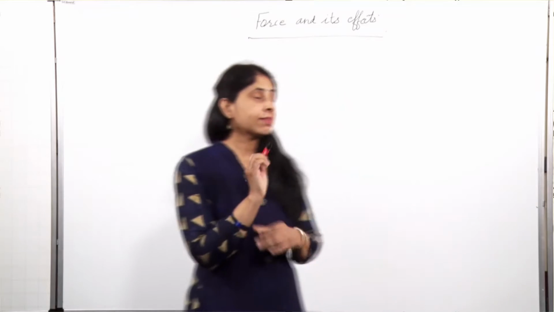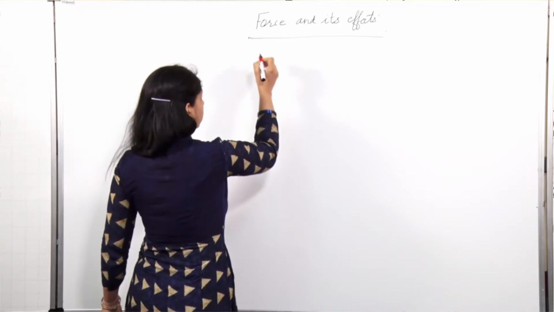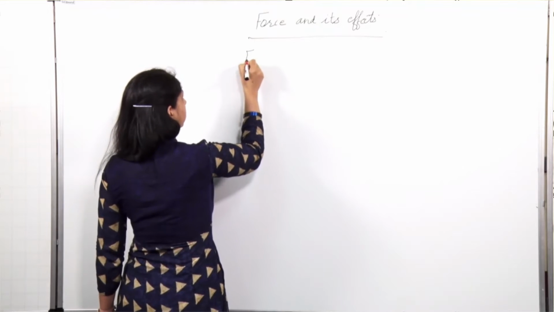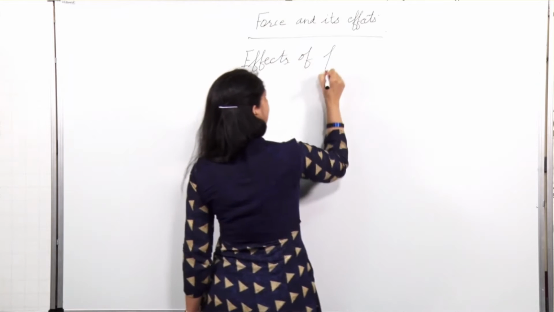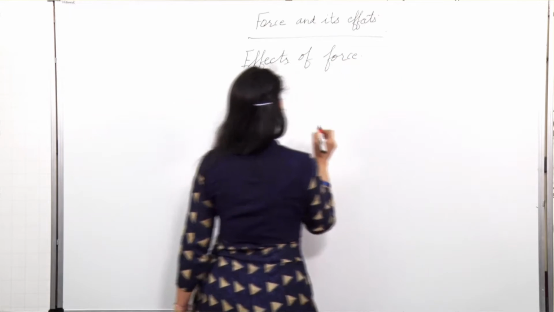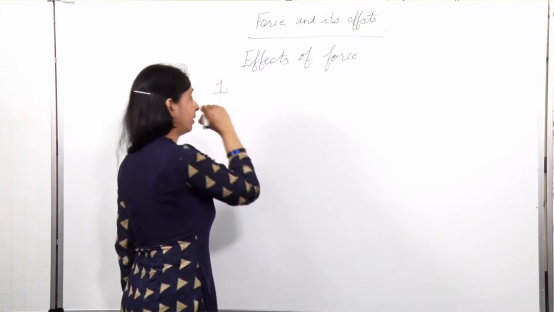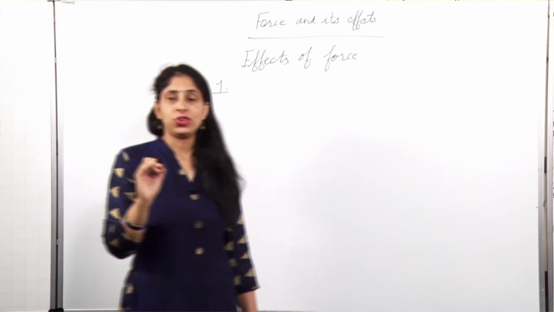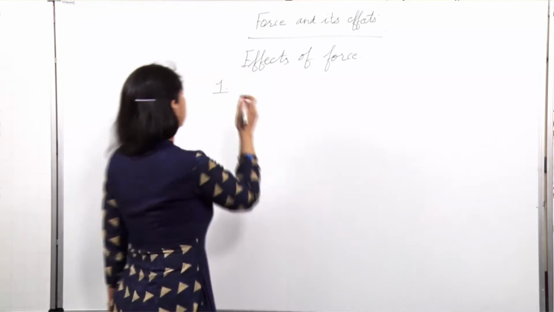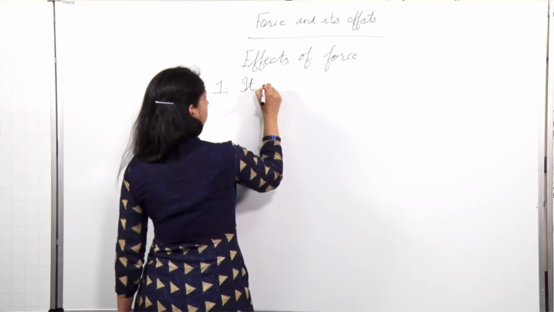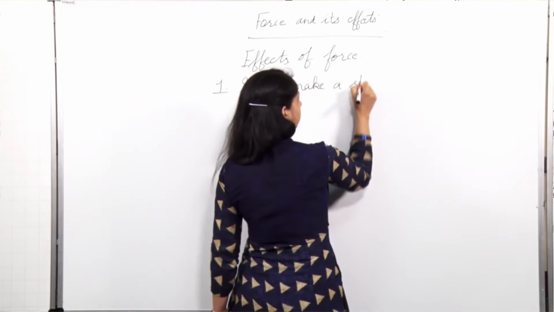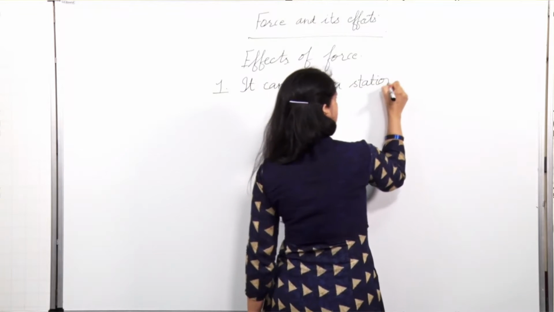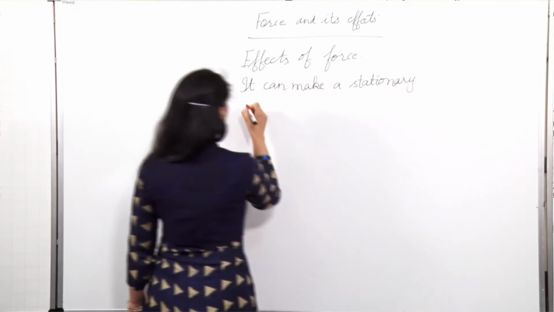Now we will discuss the effects of force. First, it can make an object which is at rest, a stationary object, move.